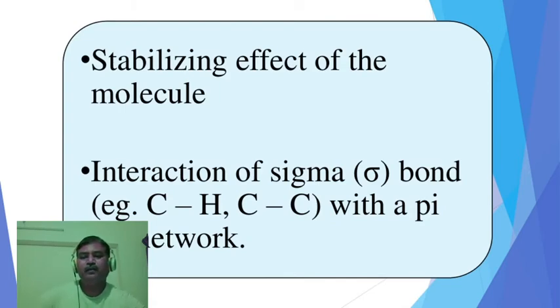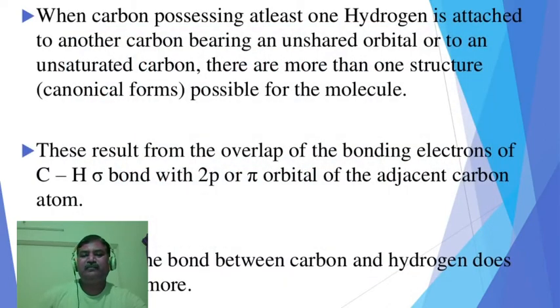Now, whenever a CH3 group, a carbon possessing at least one hydrogen atom, is attached to another carbon bearing an unshared orbital or to an unsaturated carbon atom, more than one canonical structure is possible.